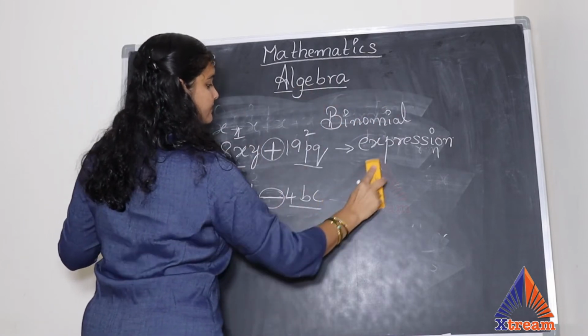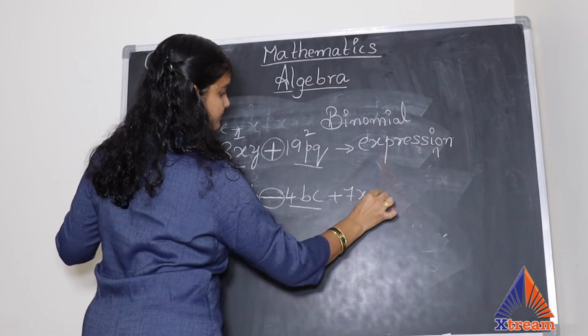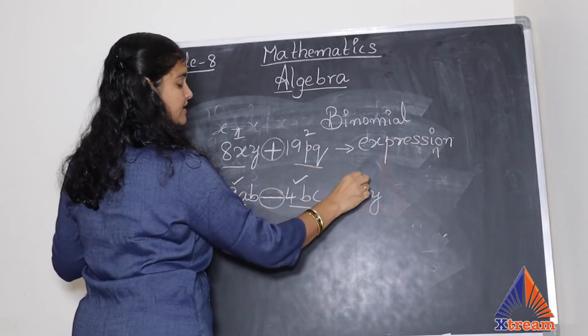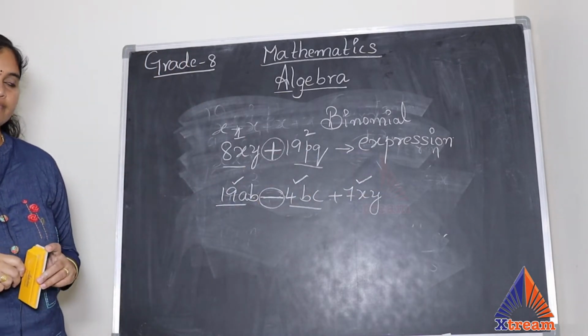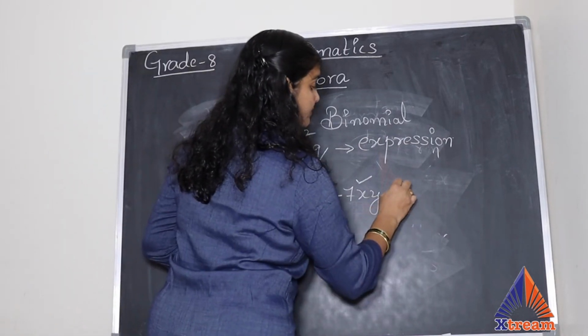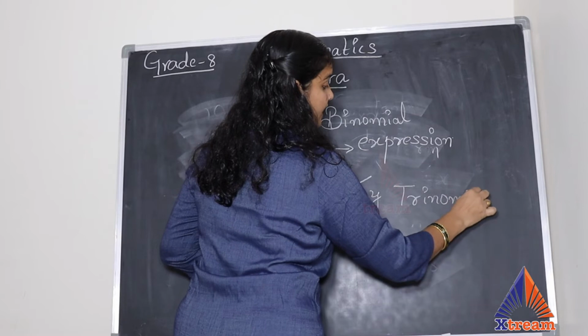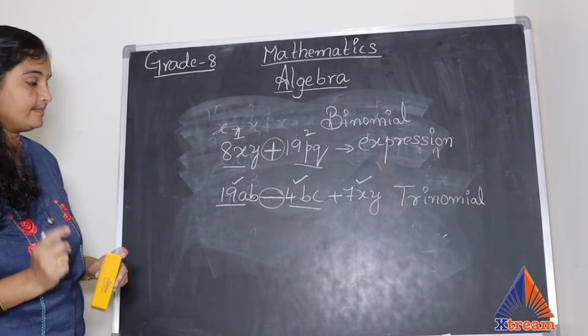For example, I have three terms in my expression. 1, 2, 3. This is one term, this is second term, this is third term. So three terms are there. So what do I call it? I call it a trinomial, because the word tri means three, like triangle, tricolor, right?